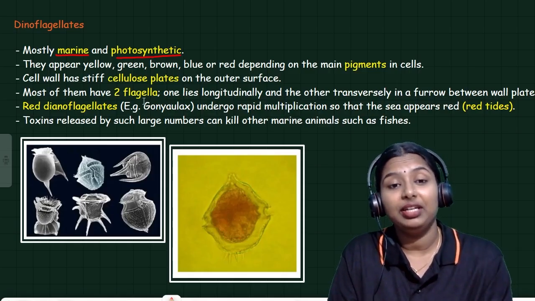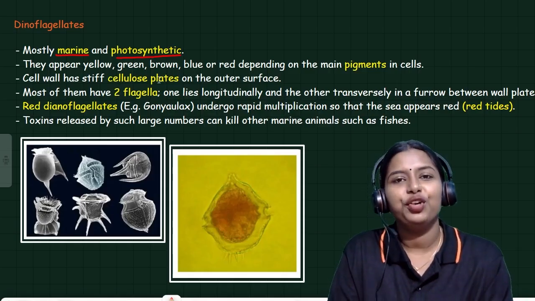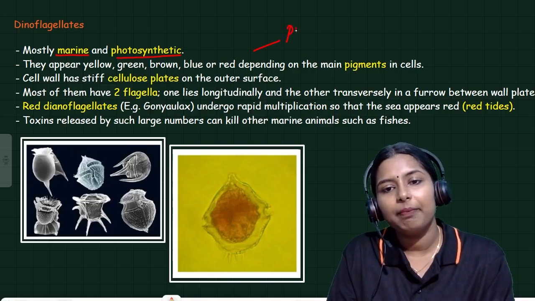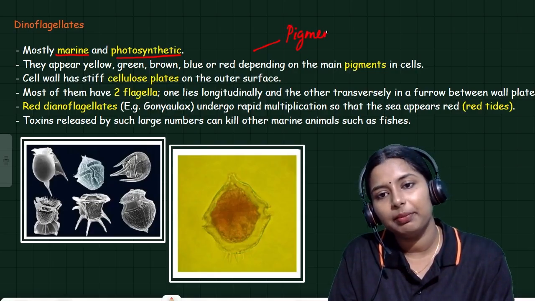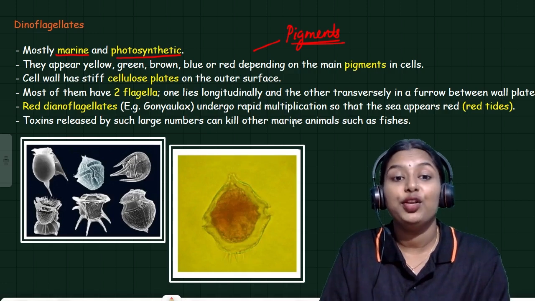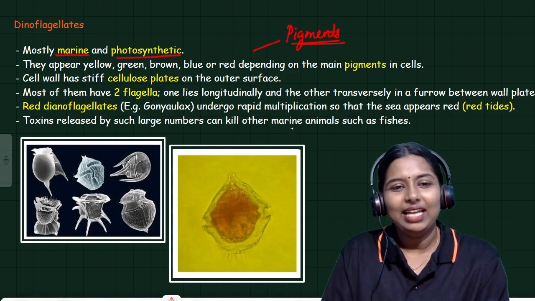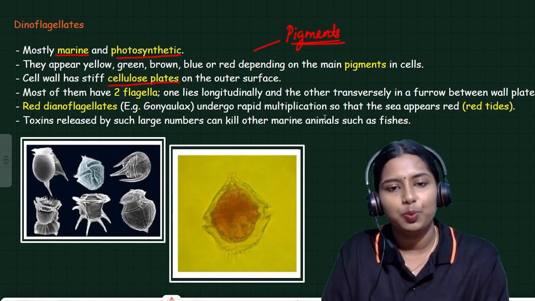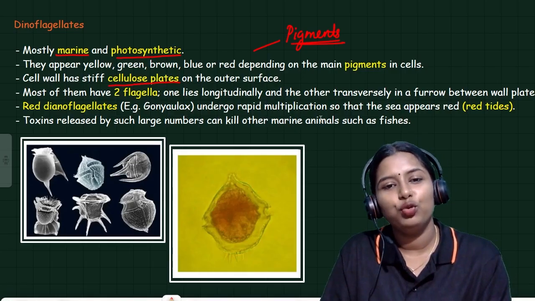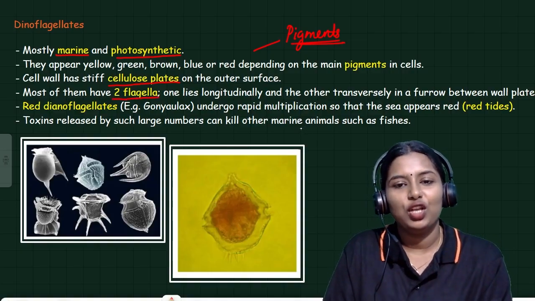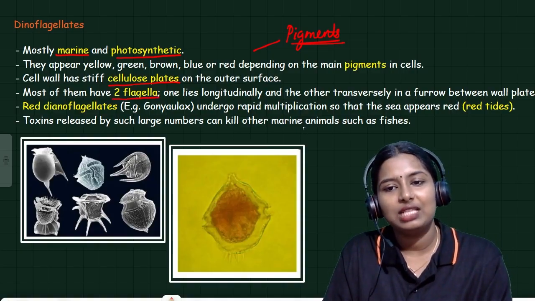They appear in different colors: yellow, green, brown, blue, red, so many colors based on the pigments present in them. Its cell wall has a cellulose plate. Most of them have two flagella, one longitudinal and the other one transverse.